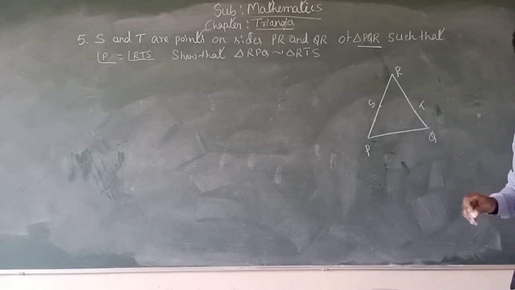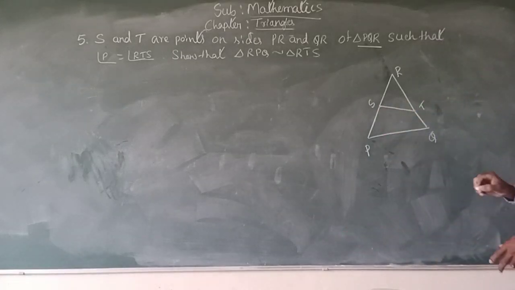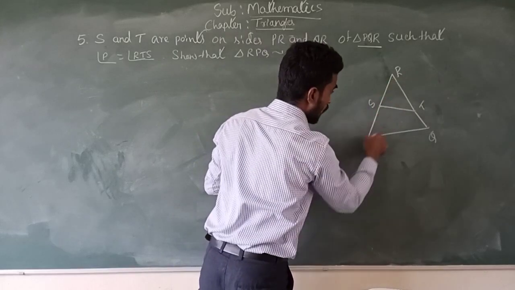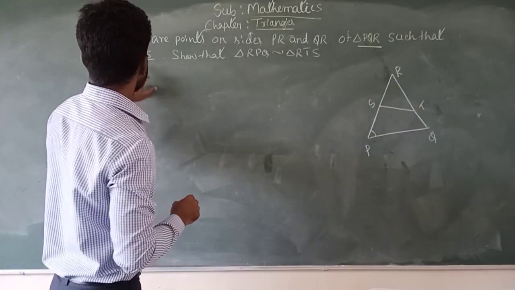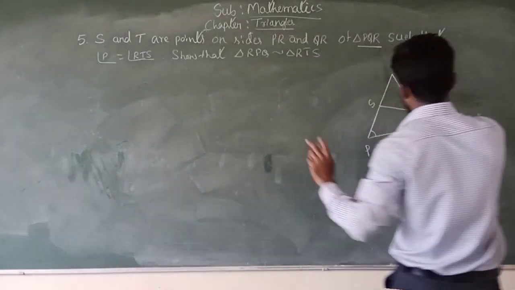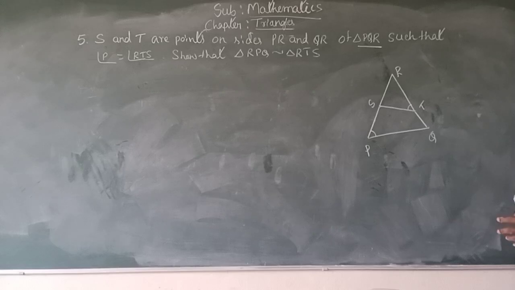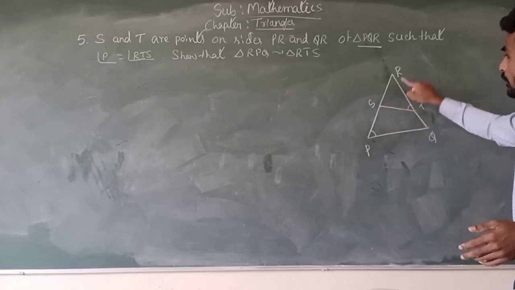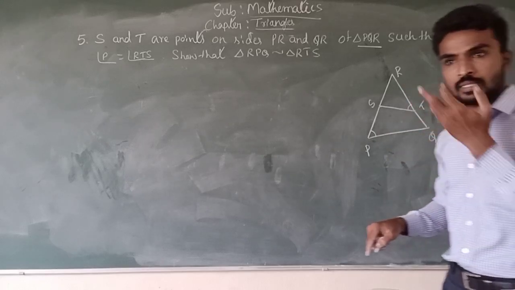Just join these two points, and it is also given that angle RPQ is equal to angle RTS. That means this angle is equal to this angle. Now we can prove that triangle RTS and triangle RPQ are similar.